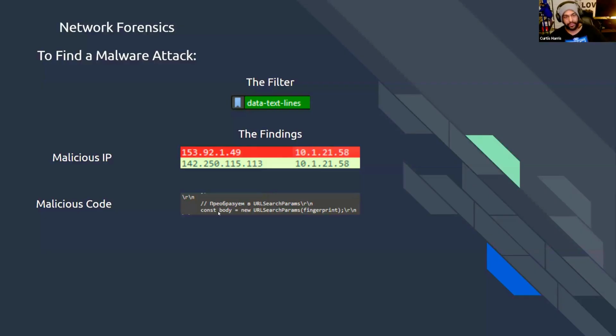And something that I noticed within 5 minutes, which is really good. It's very good to find things quickly in cybersecurity. I was able to see that there was something being written in Russian. All of the other code is in English, but we have this hit here that's in Russian.